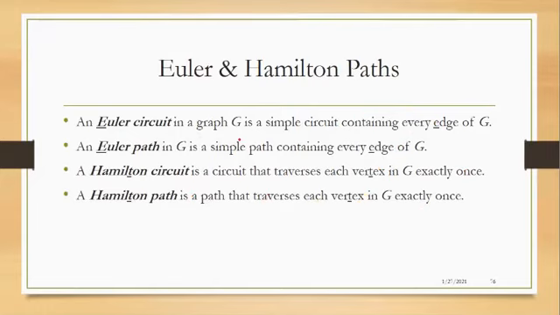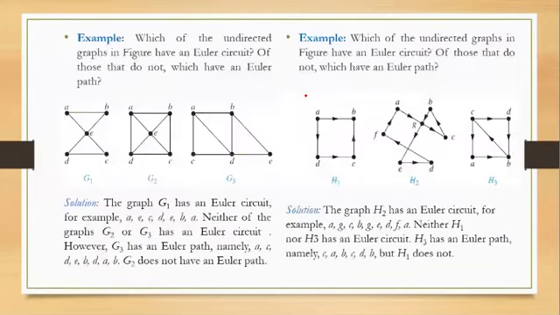Now, to understand these four definitions, and these definitions are very important along with the examples which we will be seeing. So Euler circuit and Euler path are for the edges, traversing each edge exactly once, while Hamilton circuit and path are for traversing each vertex exactly once. Now, before going forward, we will see an example. Which of the undirected graphs in the figure have an Euler circuit? Of those that do not have one, which have an Euler path? So here, let's see the example.